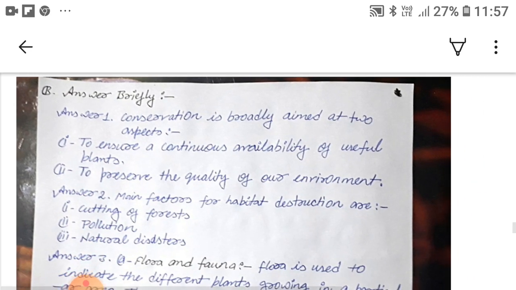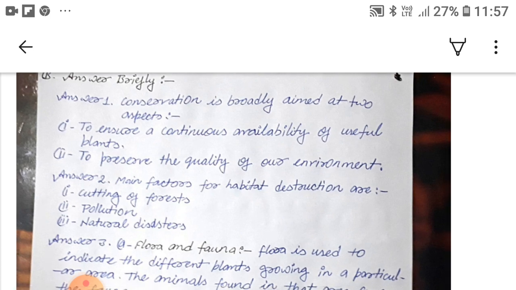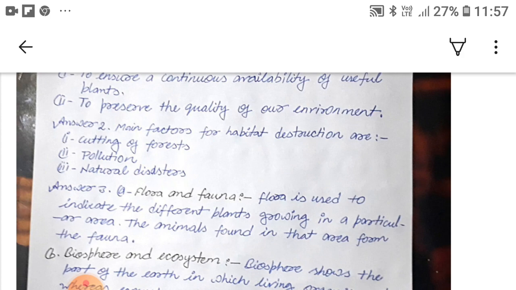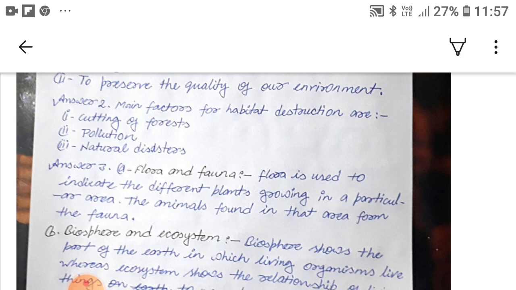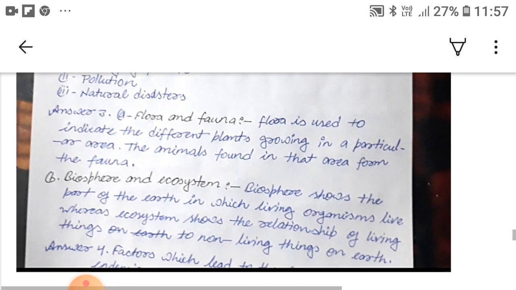Now you can see answer briefly. So in it, answer 1 is conservation is broadly aimed at two aspects. First, to ensure a continuous availability of useful plants, and the second, to preserve the quality of our environment. Answer 2, main factors for habitat destruction are: first, cutting of forests; second, pollution; third, natural disasters. Answer 3, flora and fauna. Flora is used to indicate the different plants growing in a particular area. The animals found in that area form the fauna.